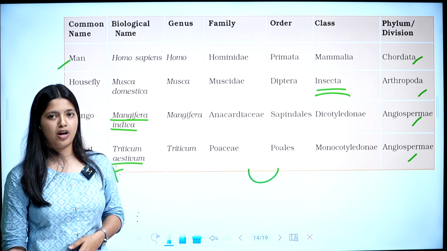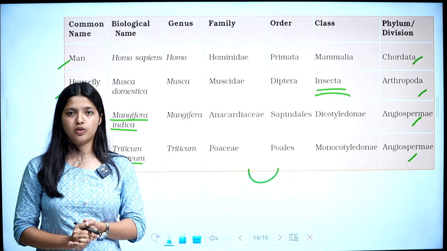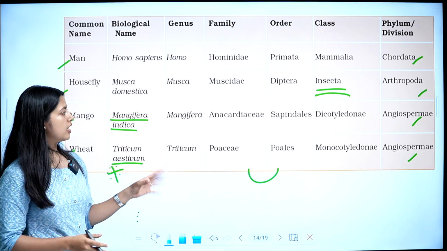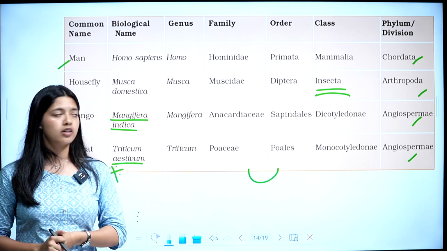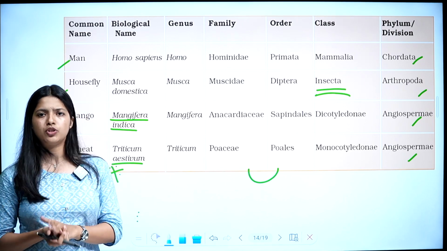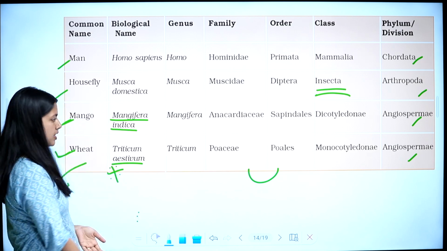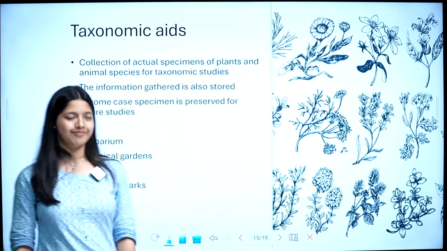You will have to study family and order. At least try to be familiar with those terms. Okay, better if you learn them. Then biological name, genus name. If you are going to study the biological name, then you will be familiar with genus and species. So, you will get it. Okay. So, this table is important. Learn it, memorize it. Okay.